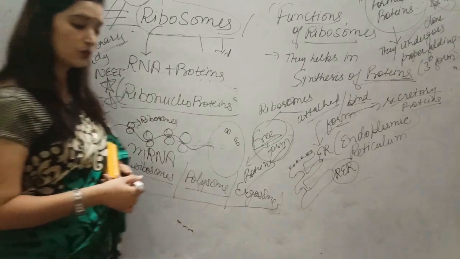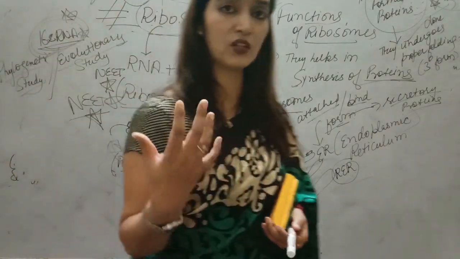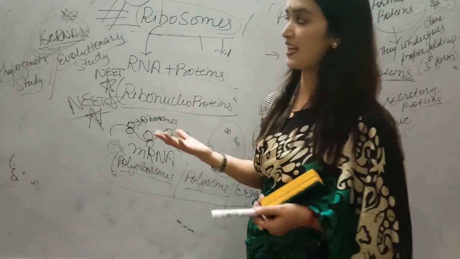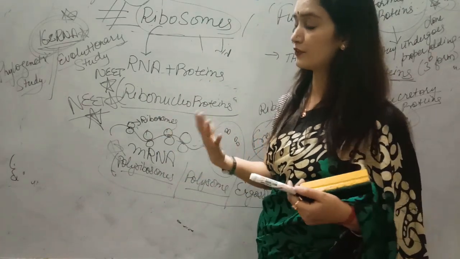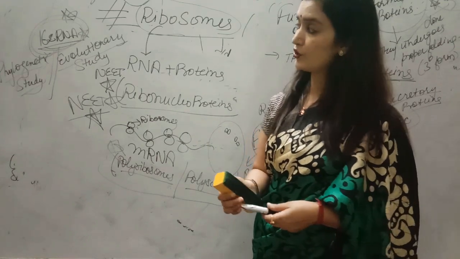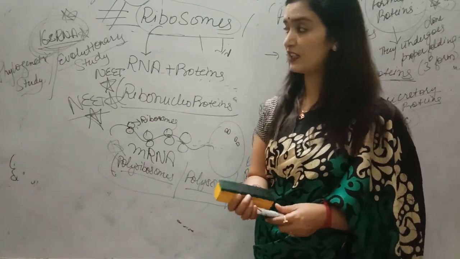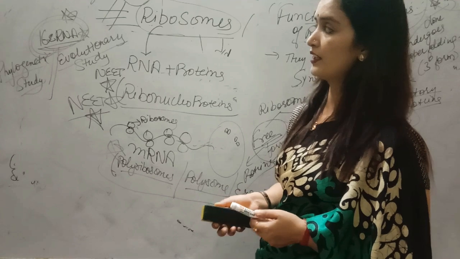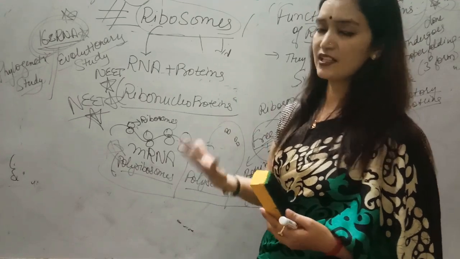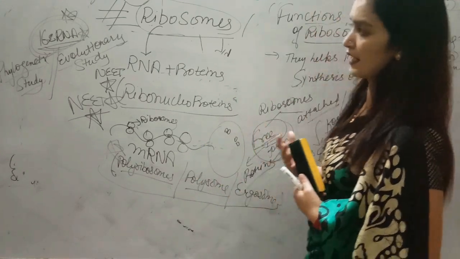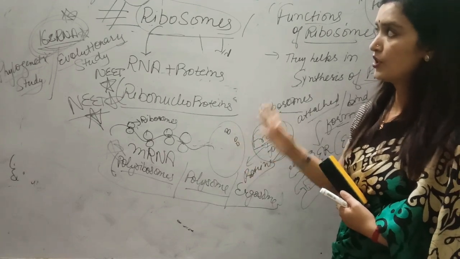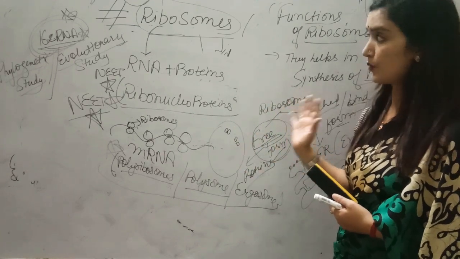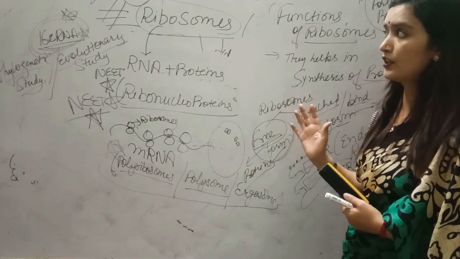If we want to see the evolutionary history of an organism, we have to compare the 16S RNA of different organisms to compare their evolutionary history. For their evolutionary history or phylogenetic study, this 16S RNA is very, very important. Basically, other types like 5S RNA, 23S RNA and different types of RNA and proteins are present in the small and large subunits. So this is the basic idea that is important for CBSE as well as for NEET.